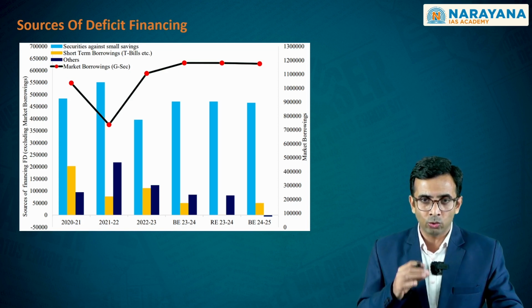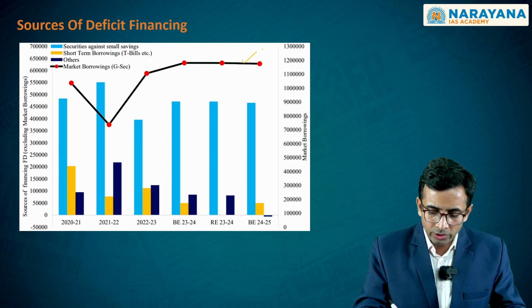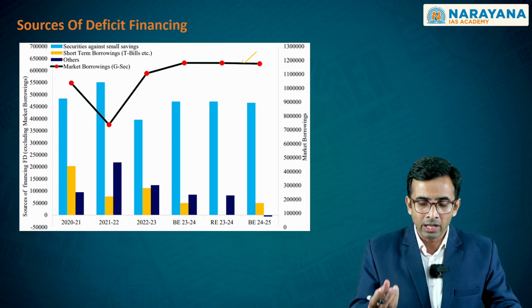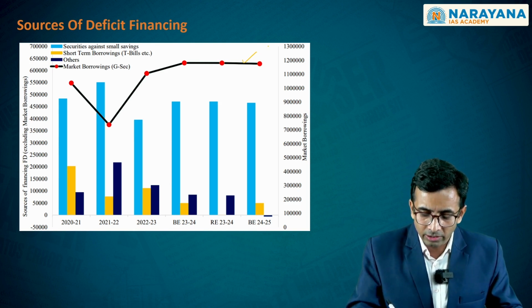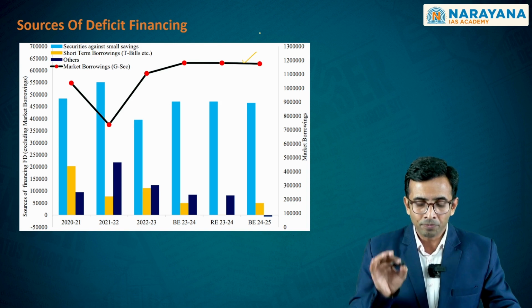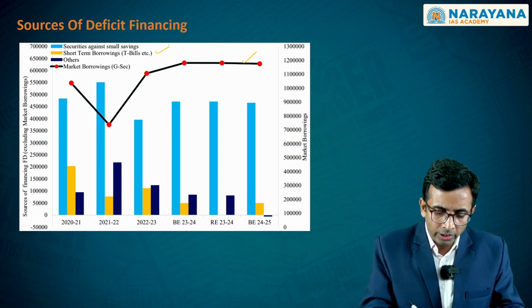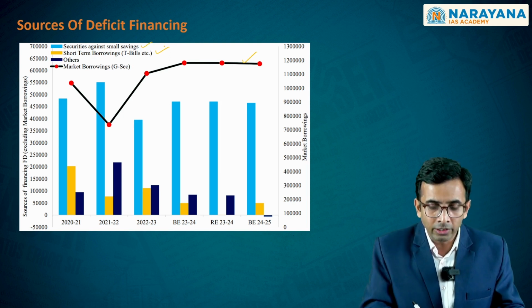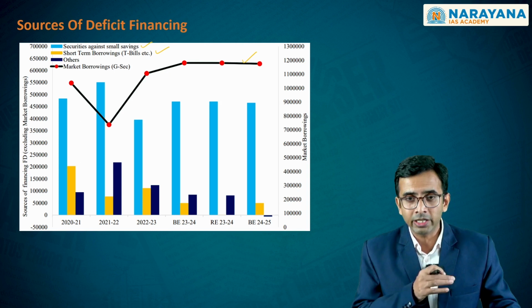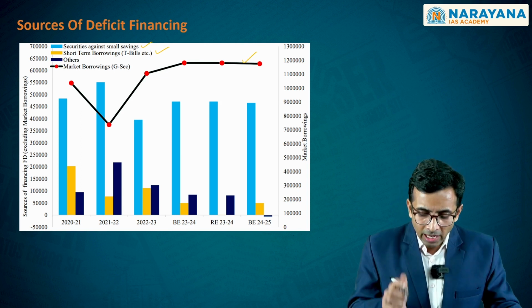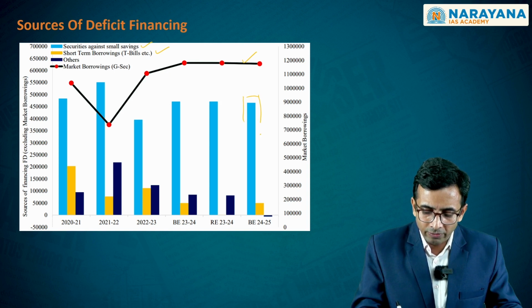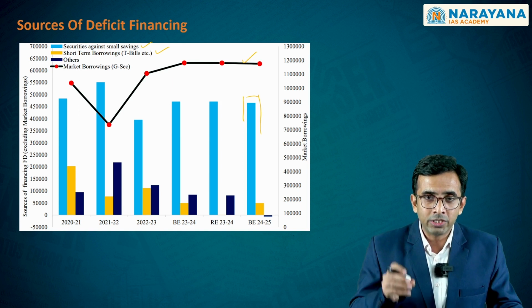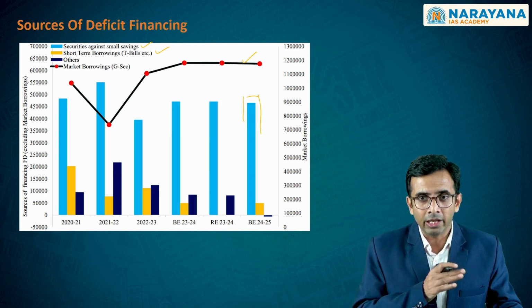What are those various sources of deficit financing? Clearly, you see that the market borrowing is the first source. As there is a deficit, you are borrowing from the market, and this stood at the highest levels even in this particular financial year. On the other hand, you also have the short-term borrowings, and you also have the requirement in terms of securities against small savings. It is this aspect of securities against small savings, which is the component that you are seeing here as the larger bar, which is what is actually concerning the Indian economy.